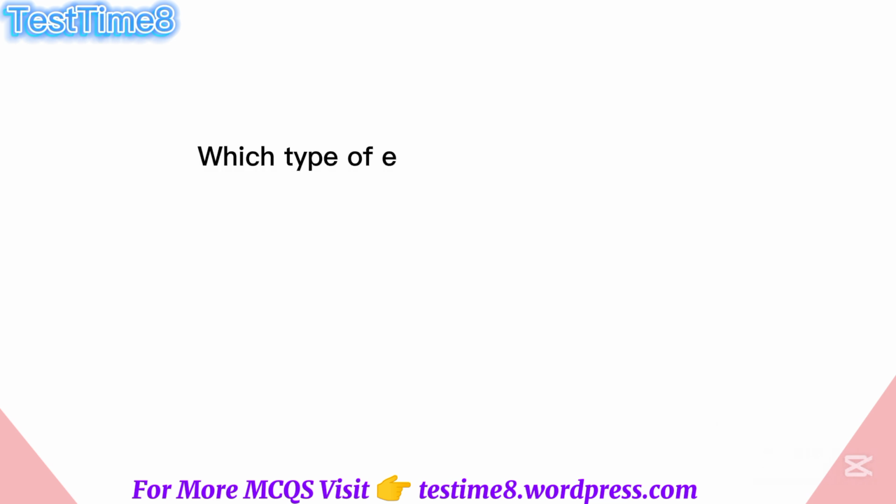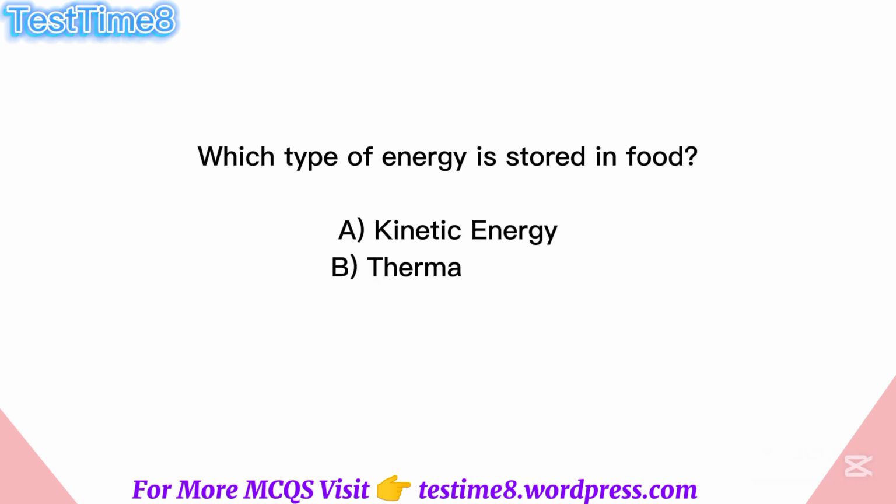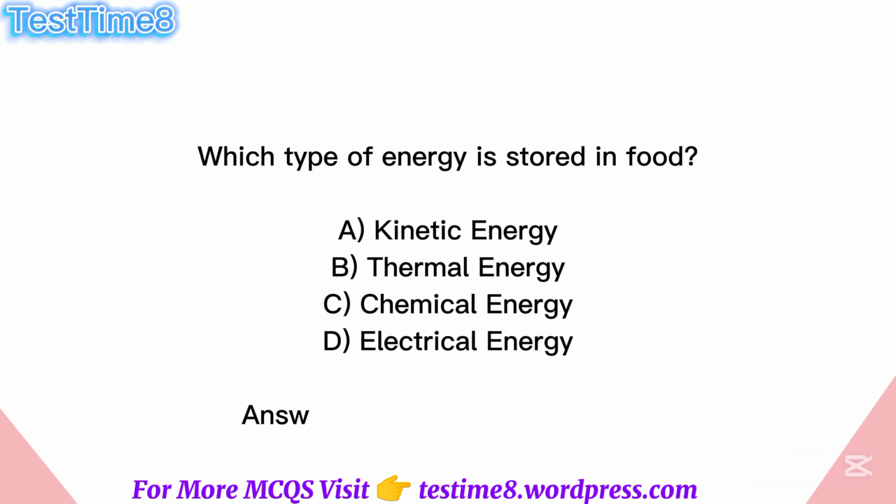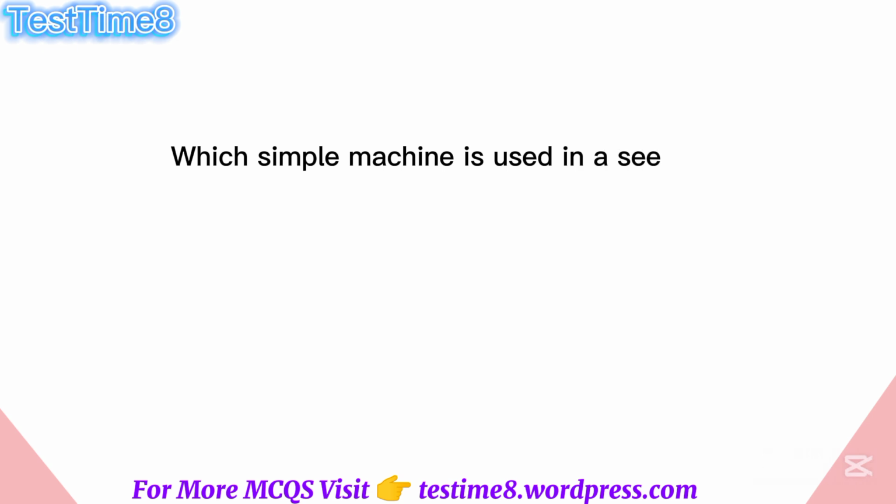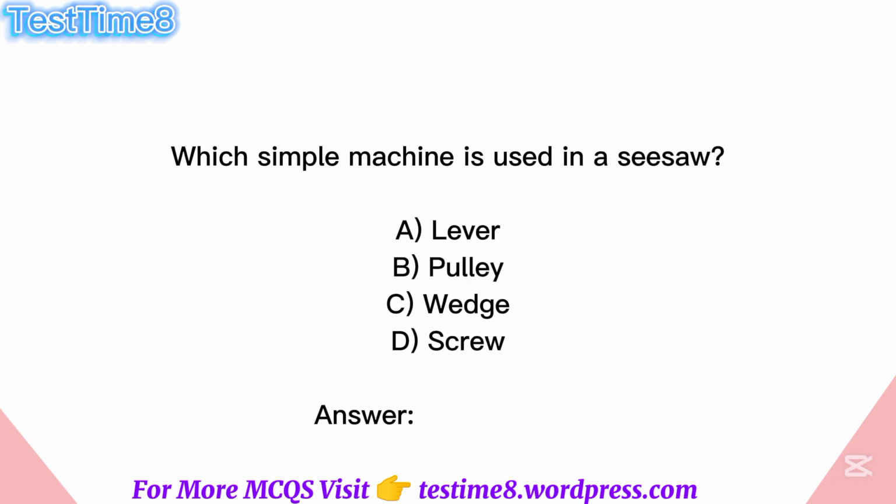Which type of energy is stored in food? A. Kinetic energy, B. Thermal energy, C. Chemical energy, D. Electrical energy. Answer: C. Chemical energy. Which simple machine is used in a seesaw? A. Lever, B. Pulley, C. Wedge, D. Screw. Answer: A. Lever.